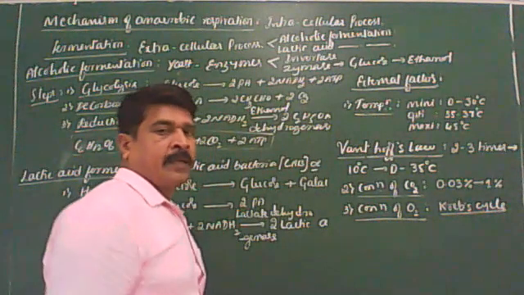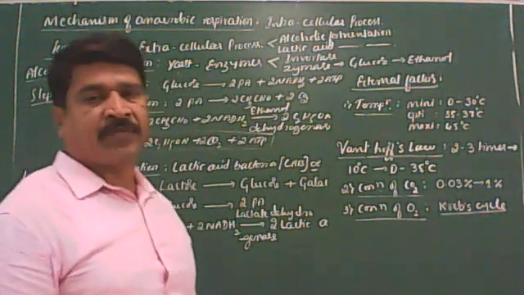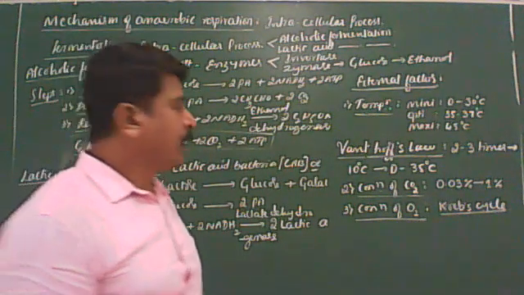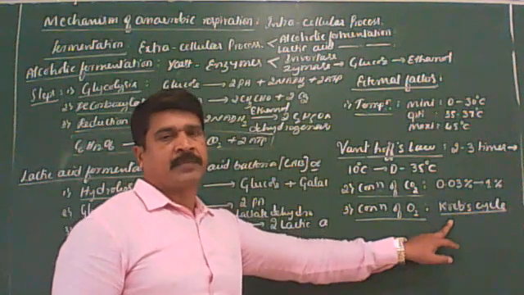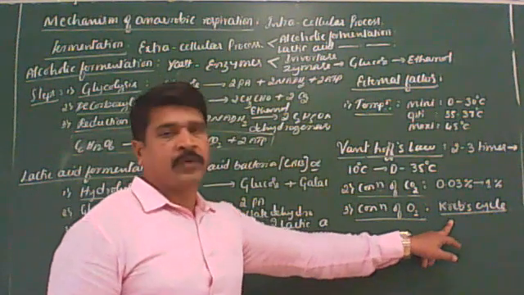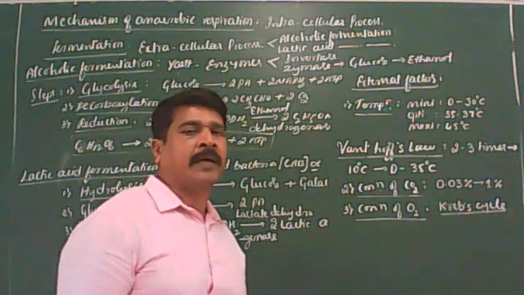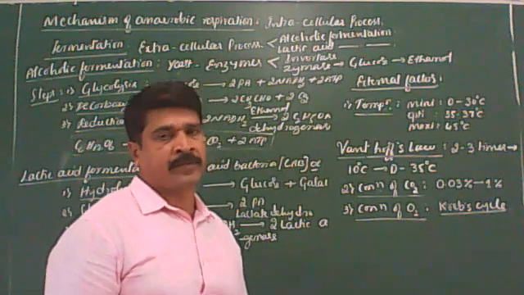That is why the Krebs cycle is the purely aerobic phase of respiration, because without oxygen, the Krebs cycle does not happen in green plants.